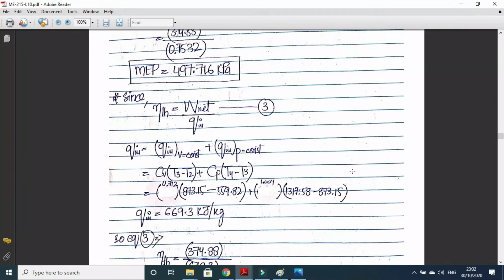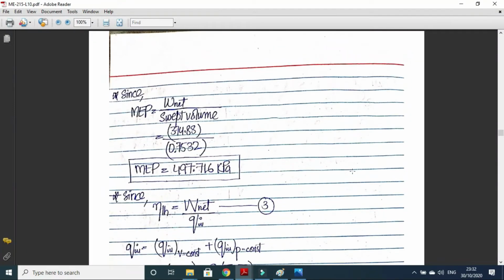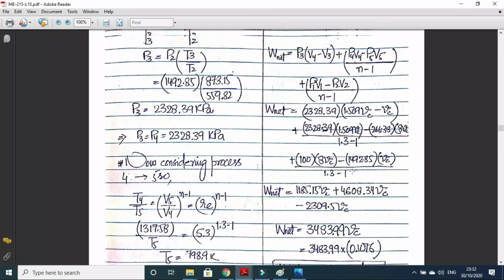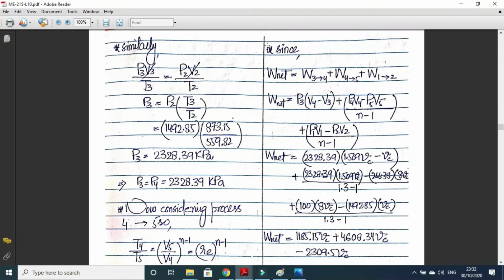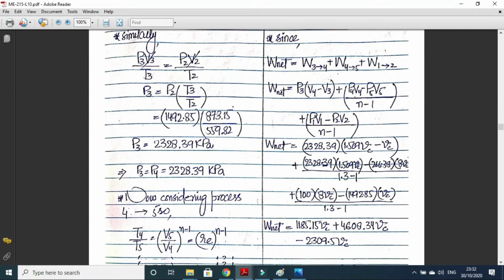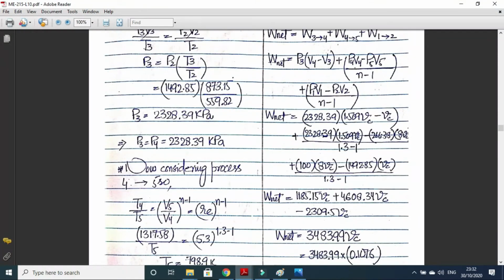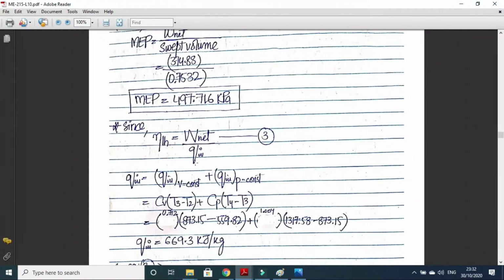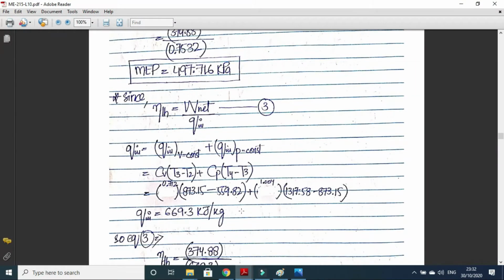Now students, you must be wondering why we use this long formula to calculate the net work output. We could have calculated the net work output by calculating the Q in. Here we have calculated Q in. We could have also calculated Q out. Then Q in minus Q out will be net work output.